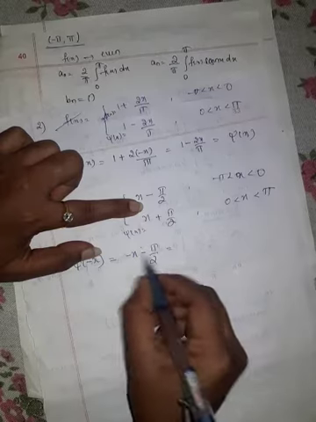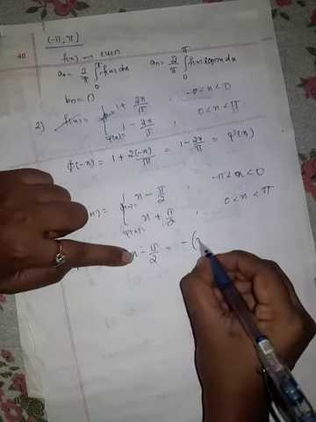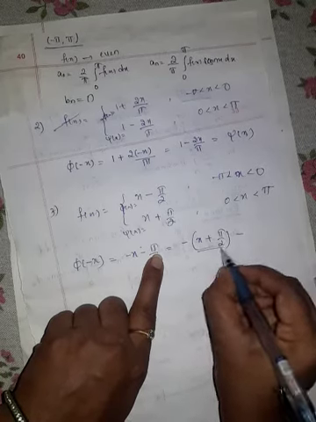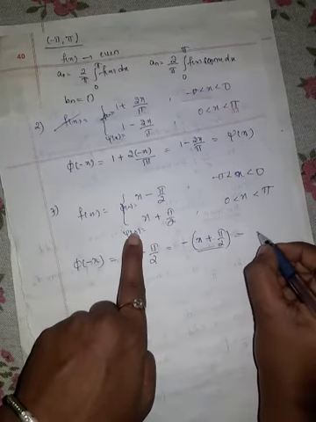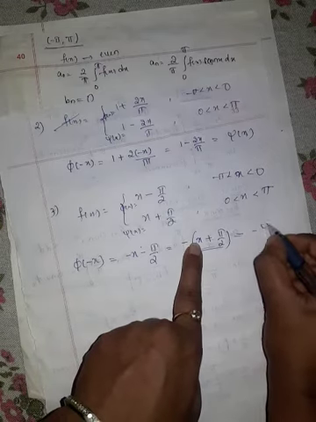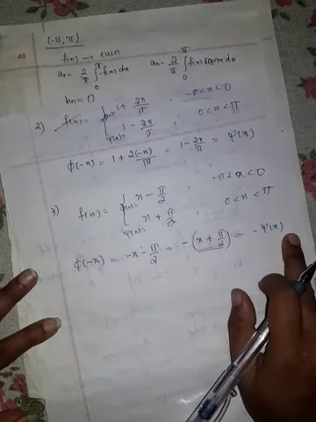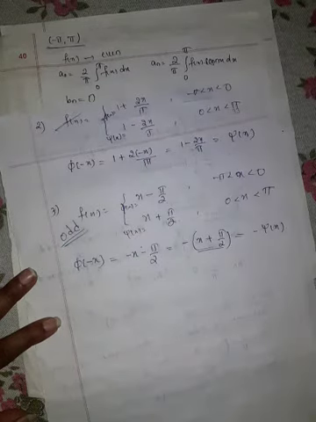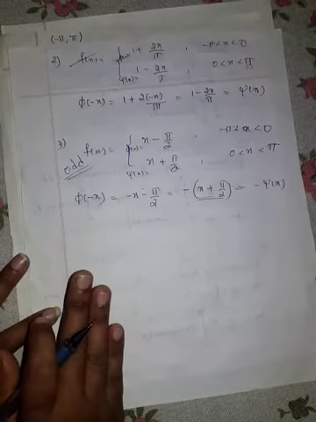Taking the minus sign common outside, we are left with plus x plus pi by 2, which is psi of x. So minus psi of x. Phi of minus x is equal to minus psi of x. Then this is an odd function. Our f of x is an odd function. Like this, we have to check whether the given function is even or odd.